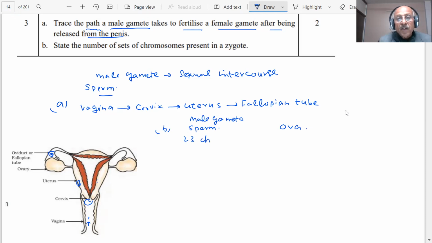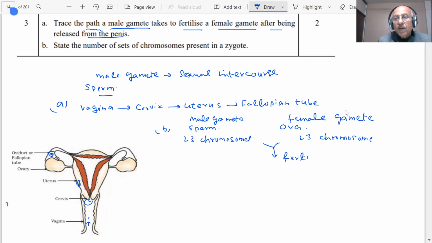There are 23 chromosomes coming from the male, and also from the female gamete. How many? 23 chromosomes. So 23 and 23, when they fertilize, what will you have? Two sets of 23 chromosomes. Two pairs, we are saying two pairs are there. So there are two sets.